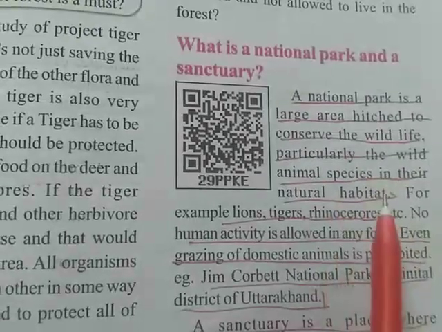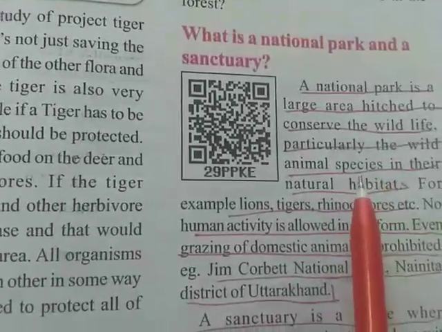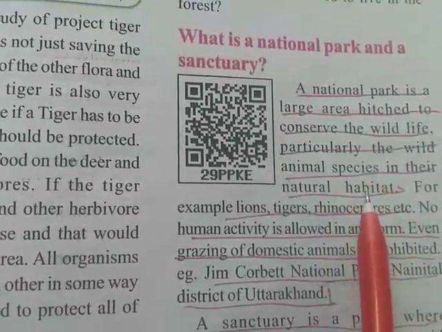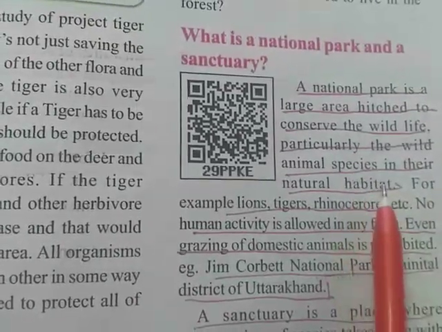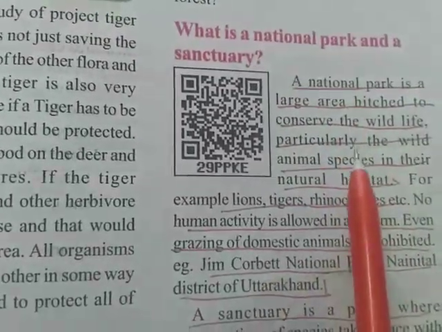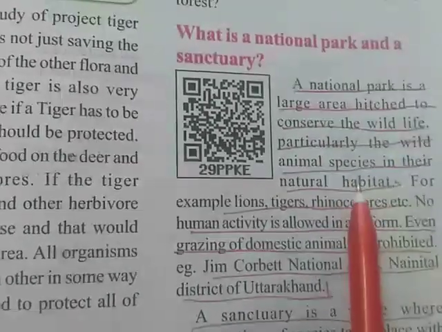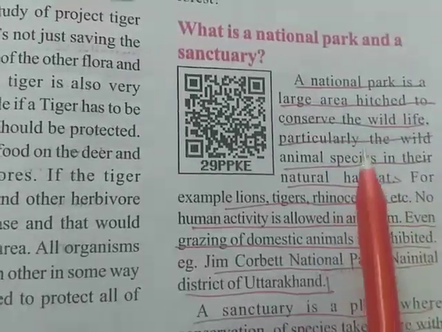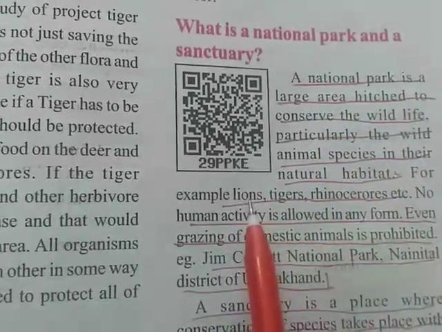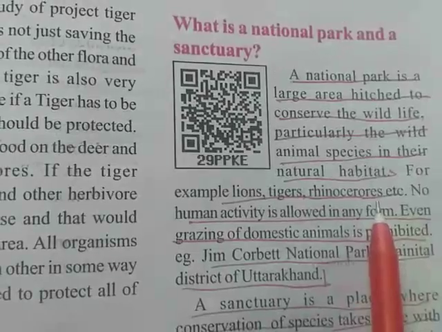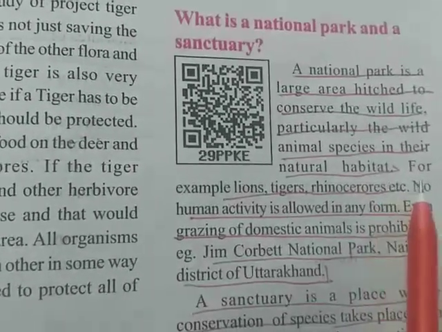What do you know about habitat? Habitat means a place where an organism prefers to live. In this habitat we can see various types of wild animals in their natural habitats. Those are called national parks. For example, lions, tigers, rhinoceros, etc. These all we can see in the national parks.